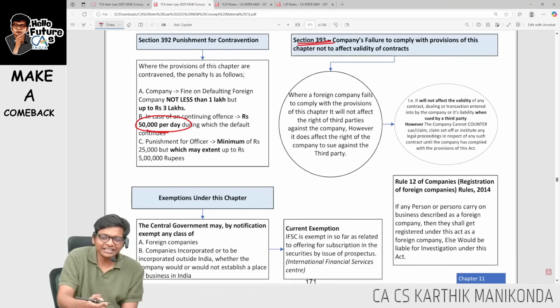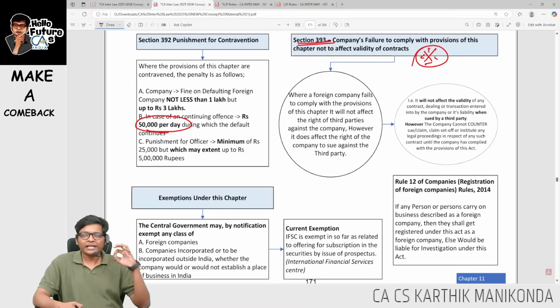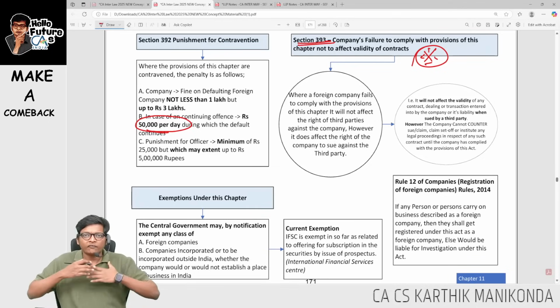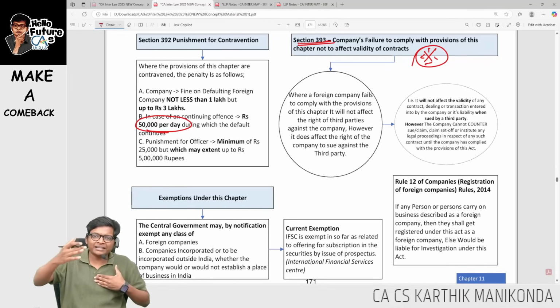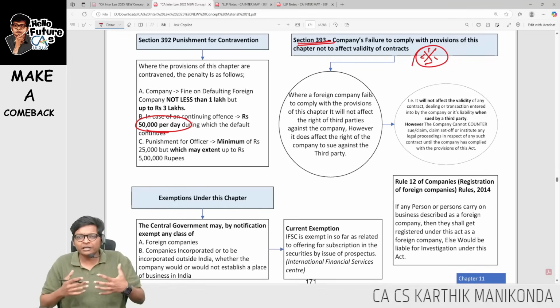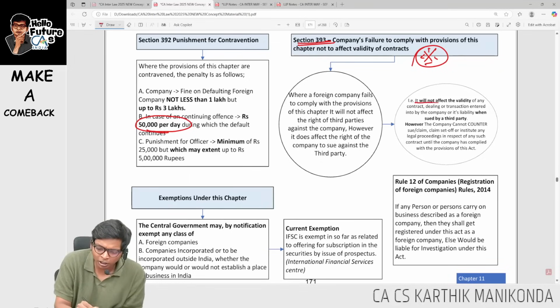Lastly, section 393, again an important thing which I feel this time can also come in exam. If a foreign company comes to India and does not register in form FC1 within 30 days, foreign company cannot sue, third party can sue foreign company. We saw this in Partnership Act, same thing. Meaning all the contracts entered by foreign company are valid with respect to third parties, but third party is not bound with the company. So it will not affect the validity of contract when sued by third party.